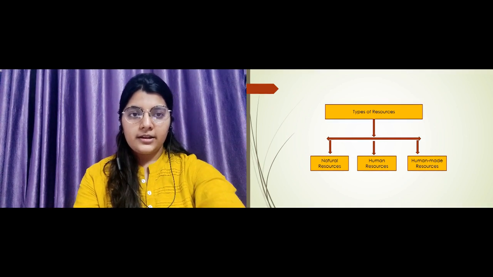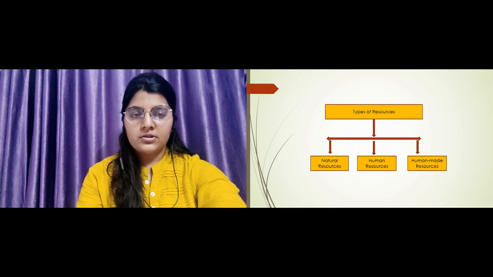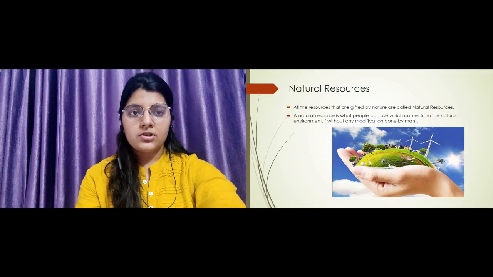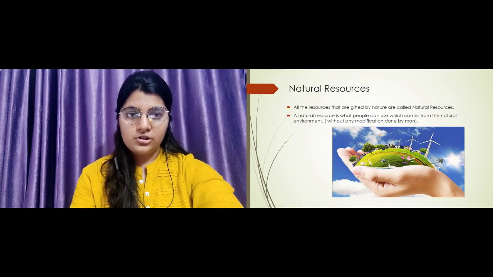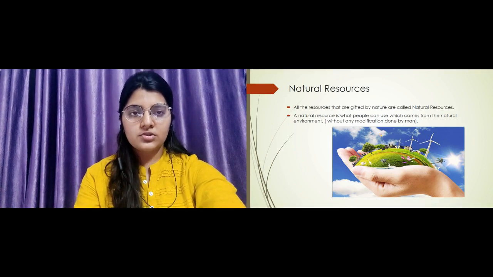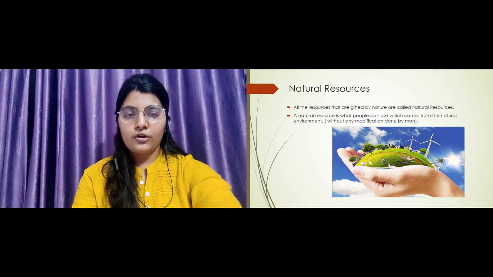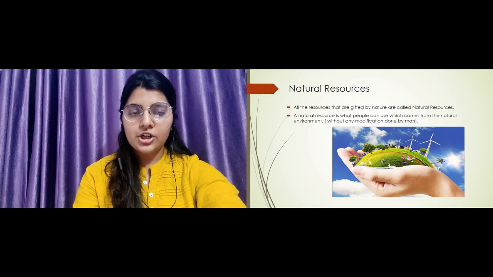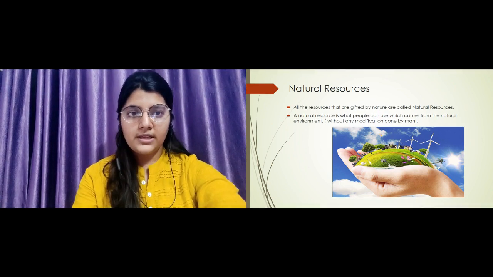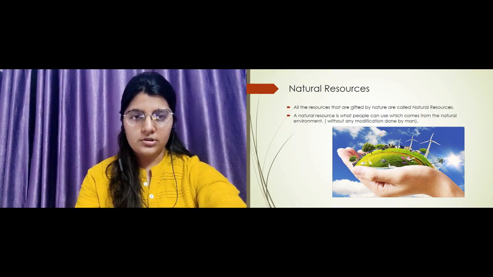Now we will move to types of resources. What are the different types of resources? There are three different types of resources: natural resources, human resources and human-made resources. Now what do we have under natural resources? All those resources which have been created by God or gifted by nature to us, to human beings, are called natural resources.